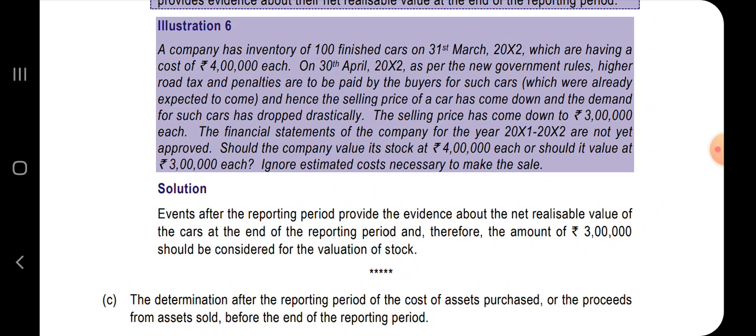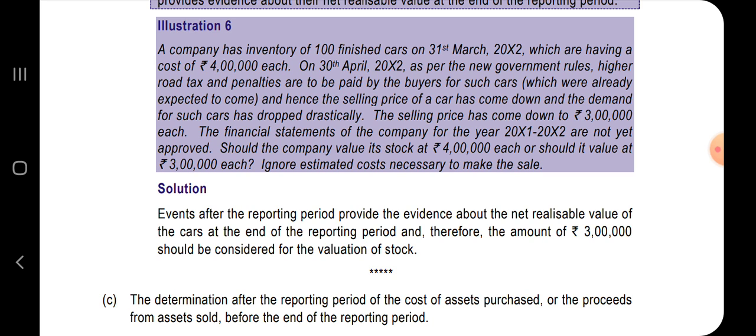A company has inventory of 100 finished cars on 31st of March 2022, which have a cost of 4 lakhs each. On 30th of April 2022, as per the new government rules, higher road tax and penalties ought to be paid by the buyers for such cars, which were already expected to come, and hence the selling price of a car has come down and the demand for such cars has dropped drastically. The selling price has come down to 3 lakhs each.